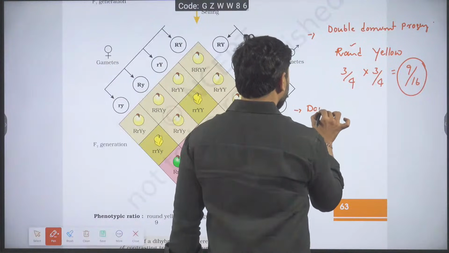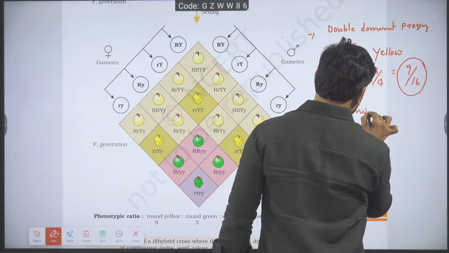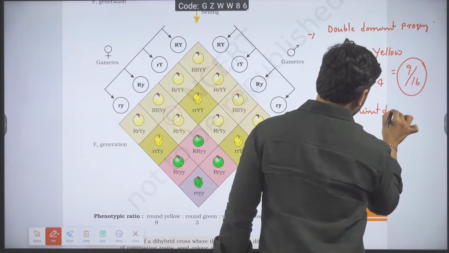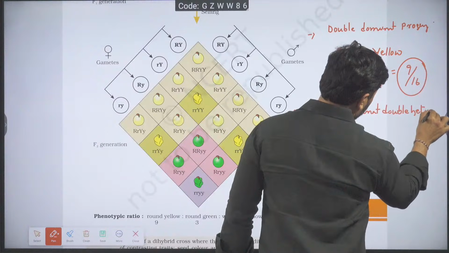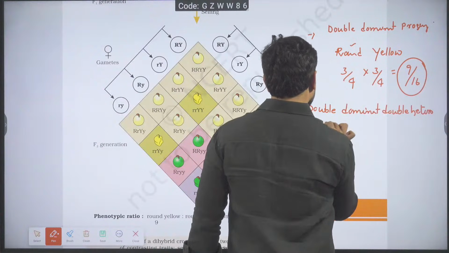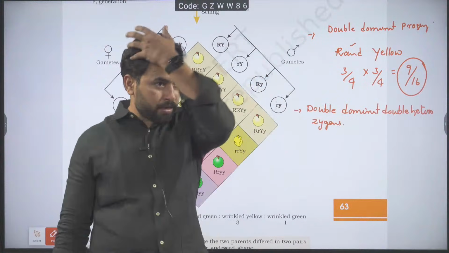Double dominant, double heterozygous. Come on.